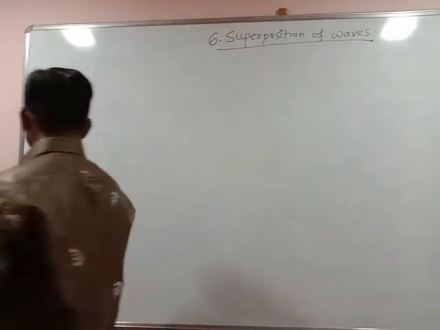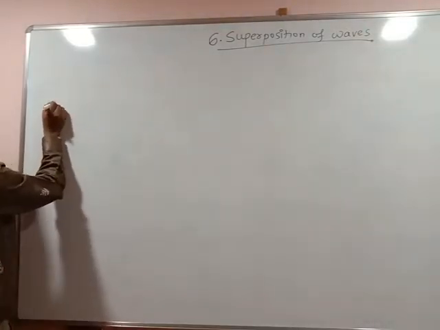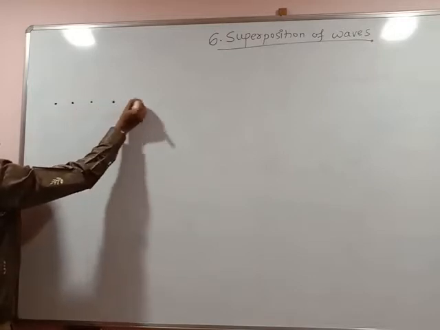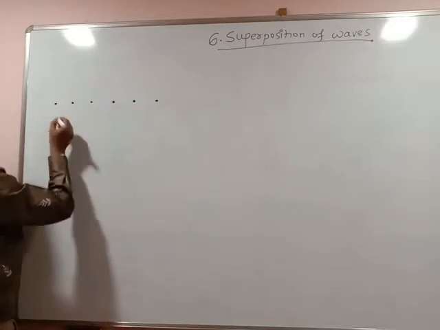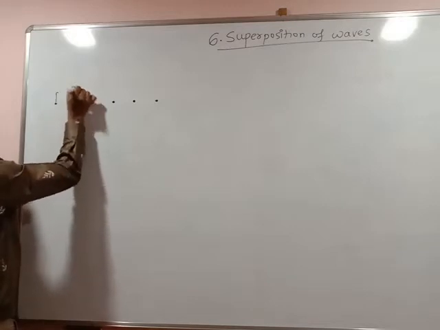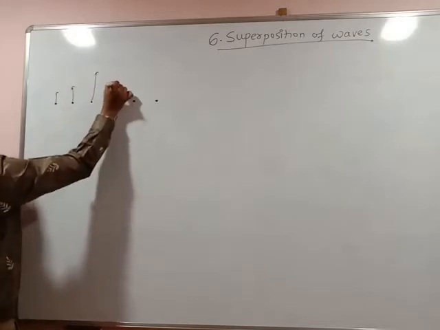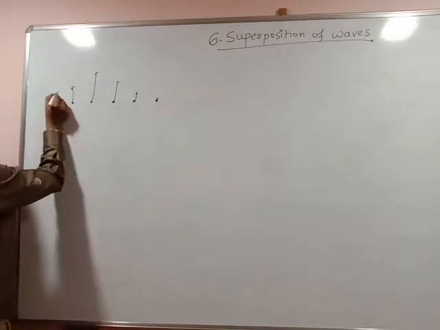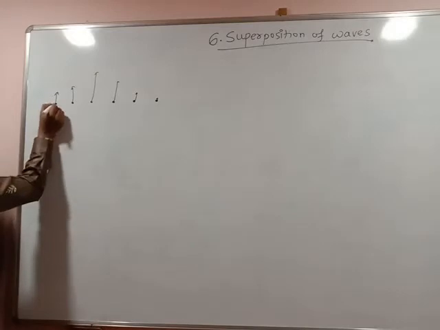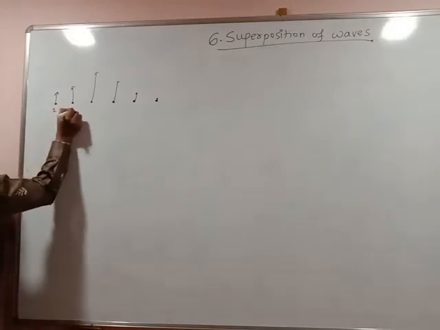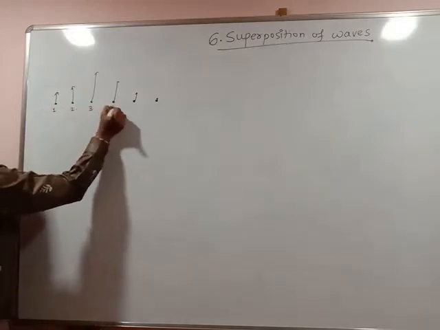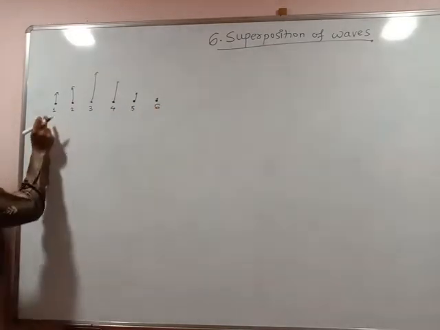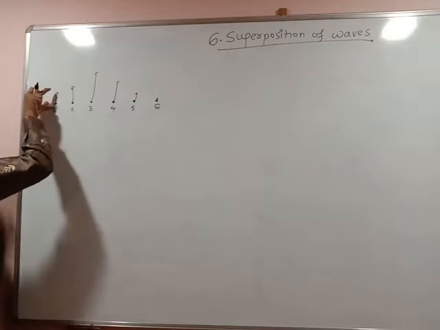In the last year we have seen different concepts regarding wave motion, their equations and terms. So what exactly is a wave? If these are the particles, when they receive energy from the medium, the particles start vibrating from their mean positions. This is one particle, this is the second particle, third, fourth, fifth and sixth particle. These show the maximum displacement of a particle from its mean position.